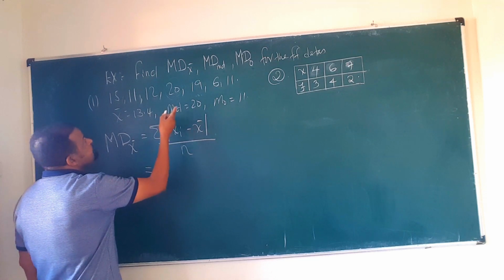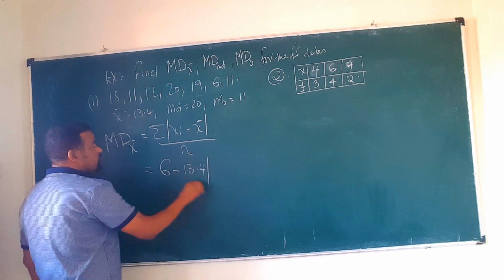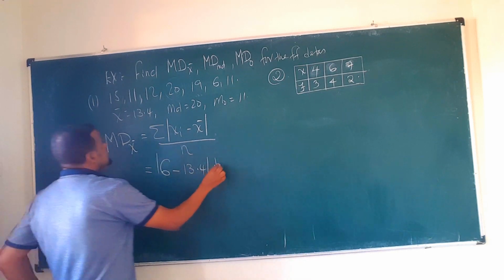Say for example, 6 minus 13.4, of course under absolute value, plus the second one is what?